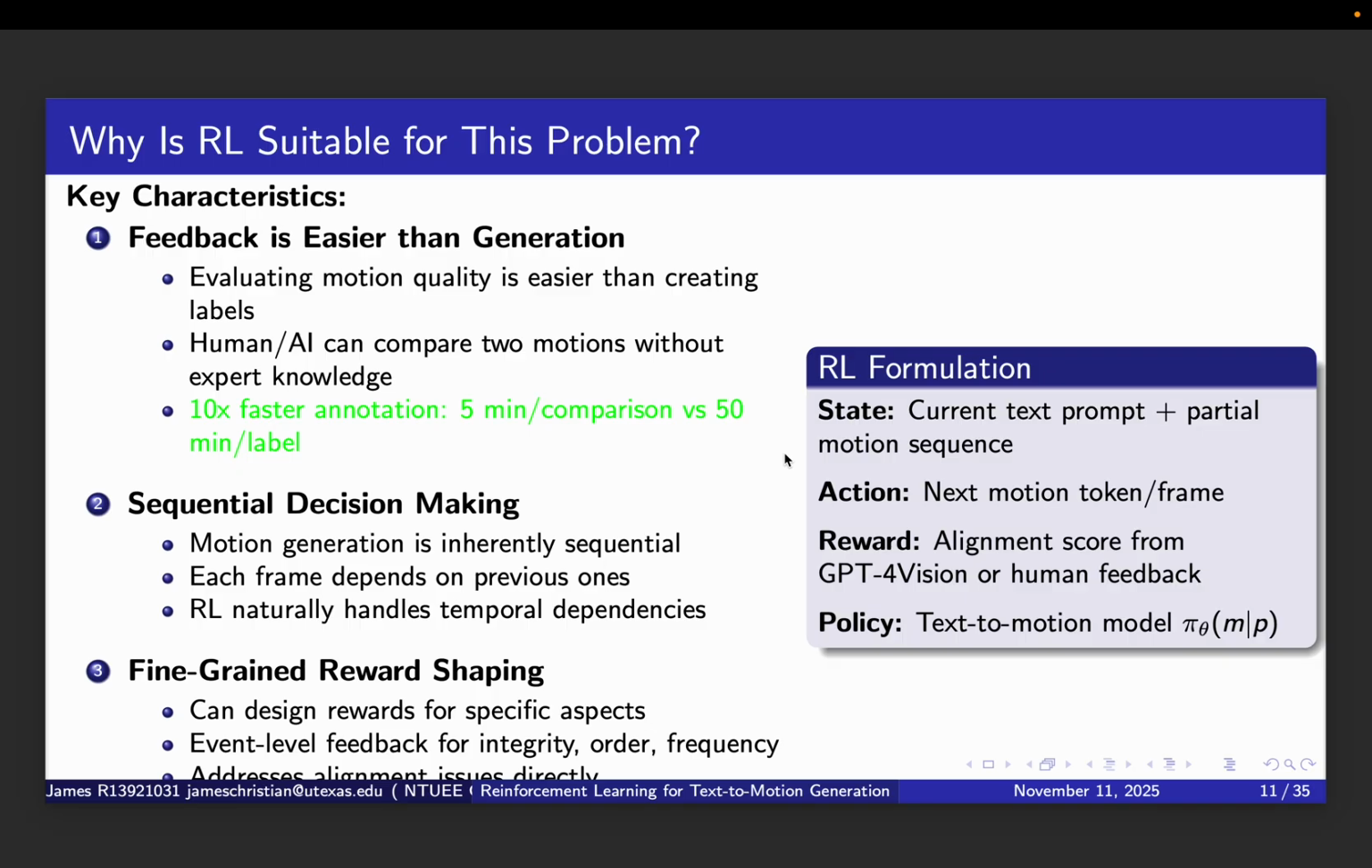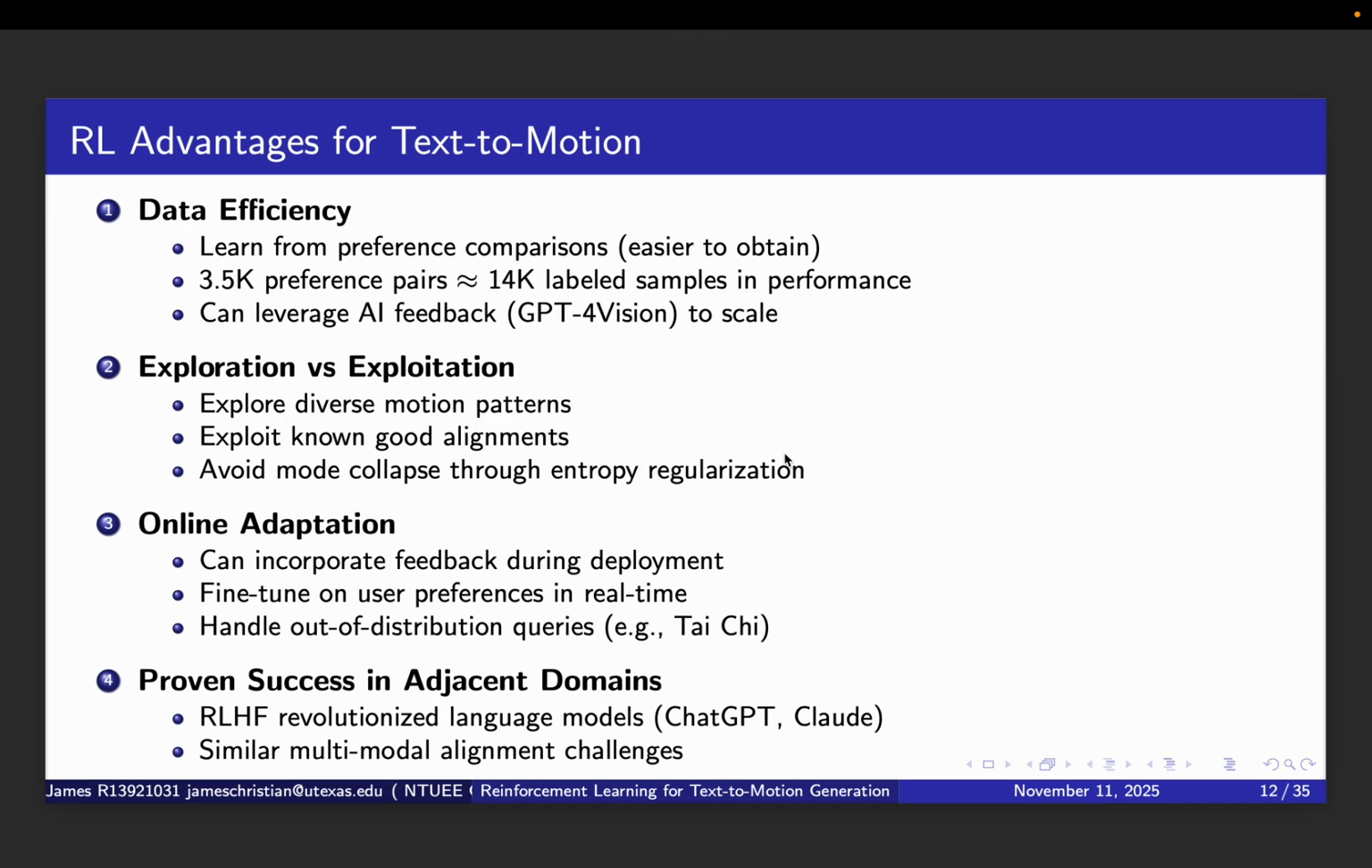Let me elaborate four specific advantages of using RL for this problem. First, data efficiency. With preference learning, we can learn from comparison data, which is much easier to collect empirically. About 3,500 preference pairs can match the performance of 14,000 labeled samples in supervised learning. And because we can leverage AI feedback from GPT-4 Vision, we can scale this up without additional human annotation cost.